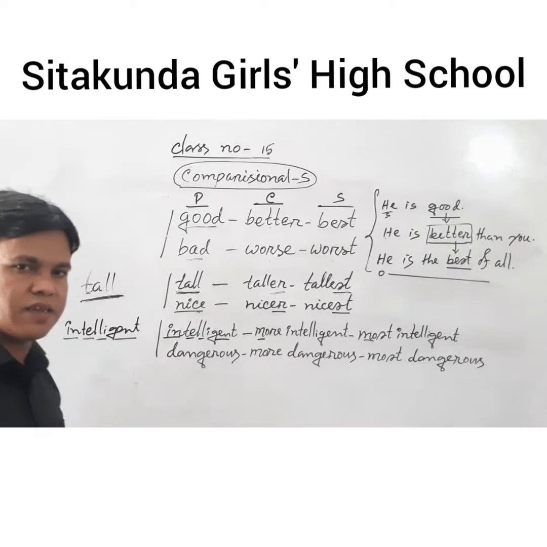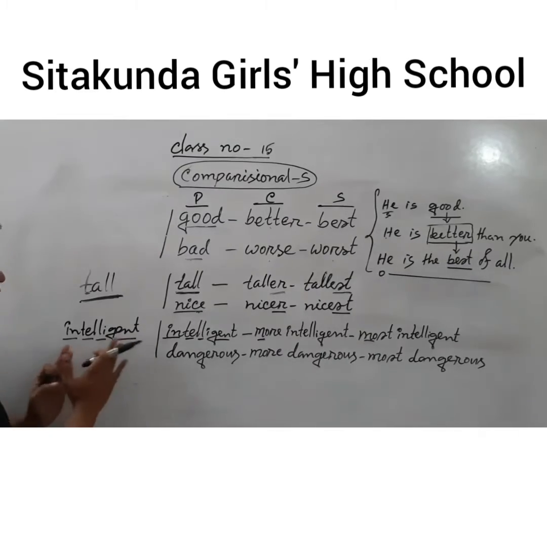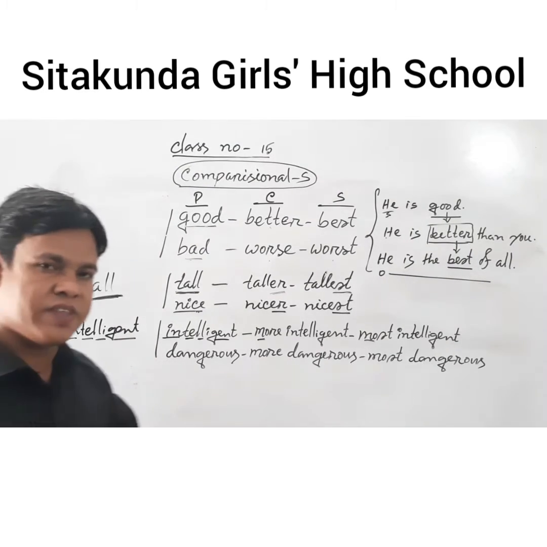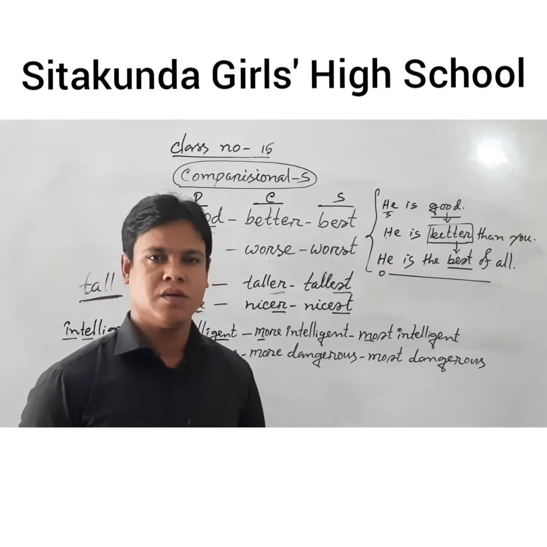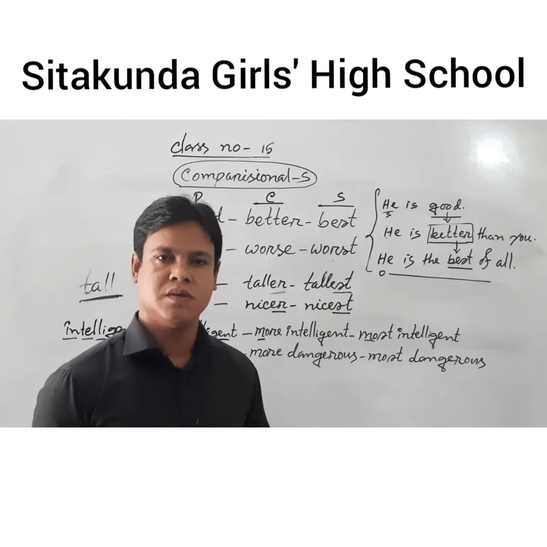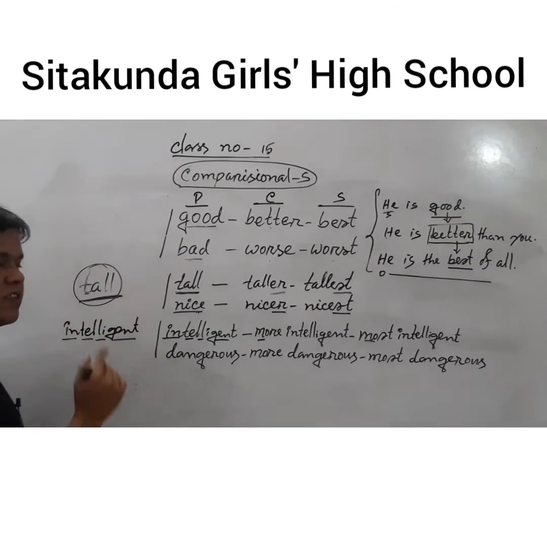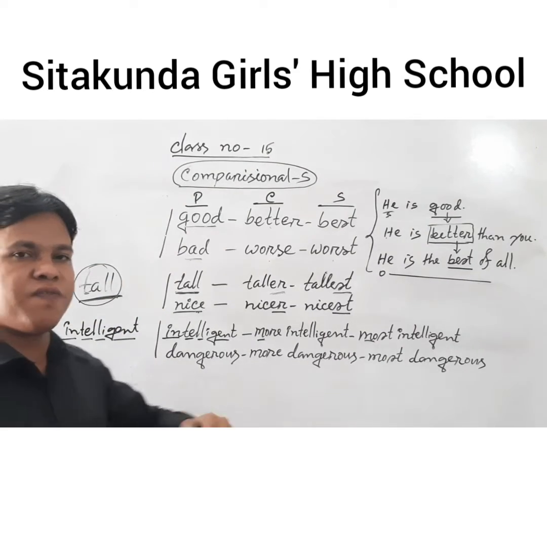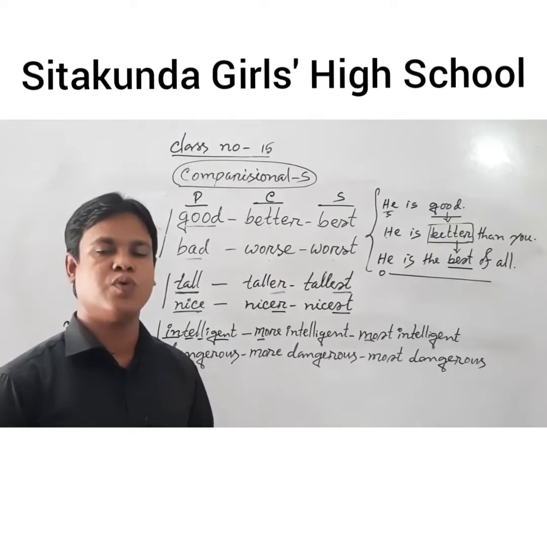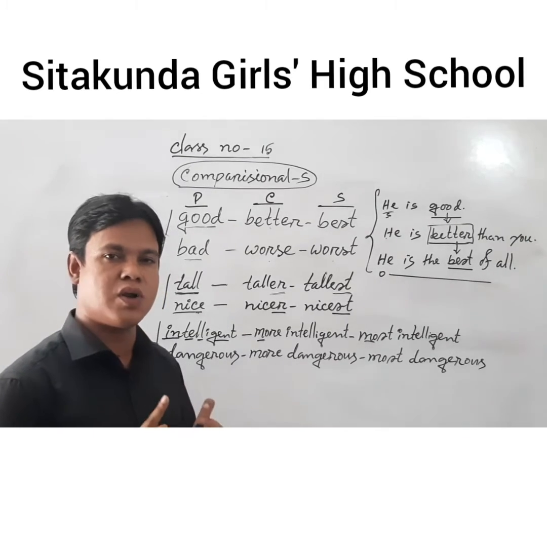Intelligent has four syllables. Now there is another question in our mind. What does syllable mean? Syllable means the smallest part of a word by which we pronounce the word. The smallest part.